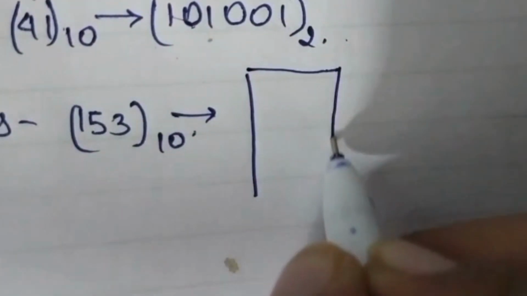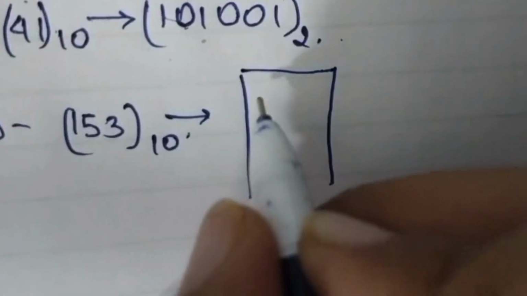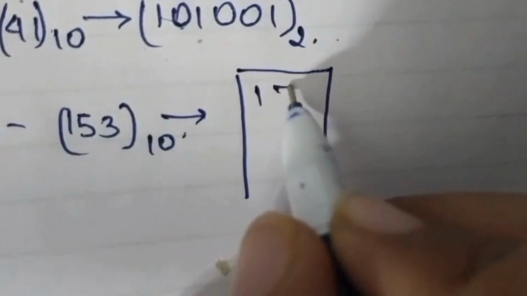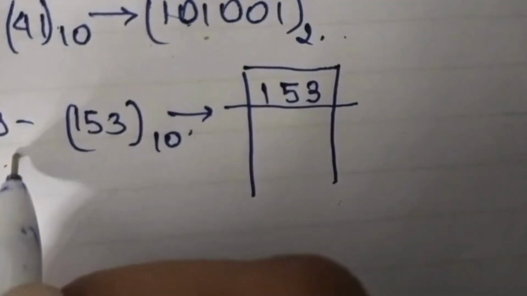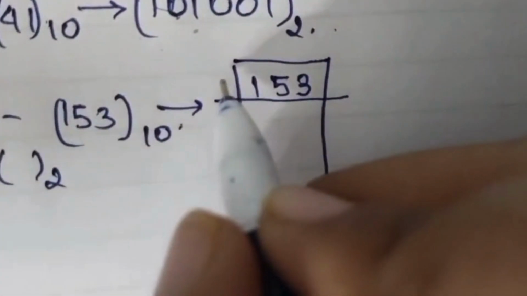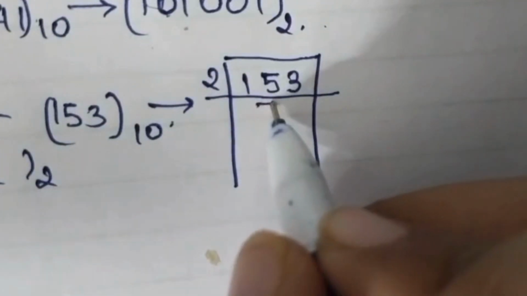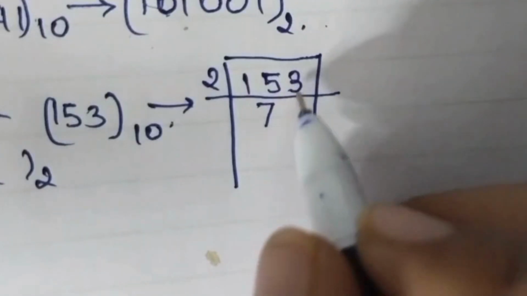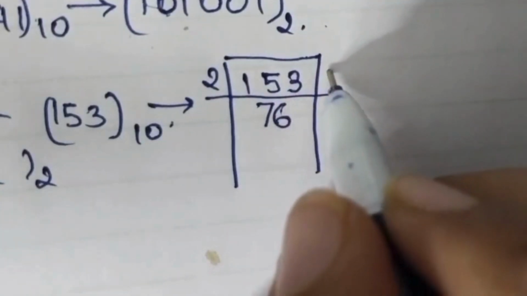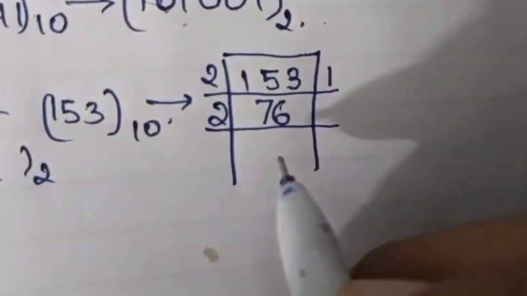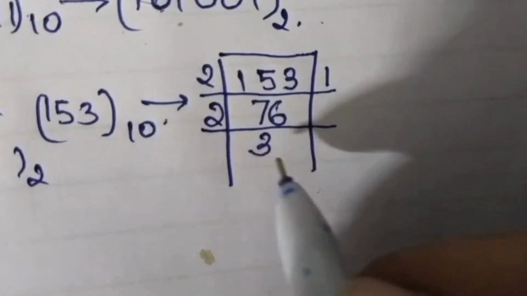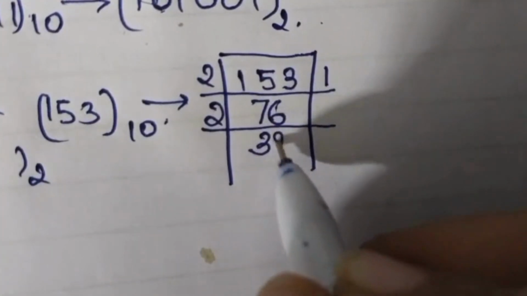Now what we will do, we will take its factorization as I told you in the previous question. So let's mention this 153. As I told you, we have to convert it into binary, so we will divide it by 2. 2 7s are 14, and then 1 carry here, then 2 6s are 12. It gives the remainder 1. Then again we will divide it by 2, then 2 3s are 6, and 1 here, then 2 8s are 16.